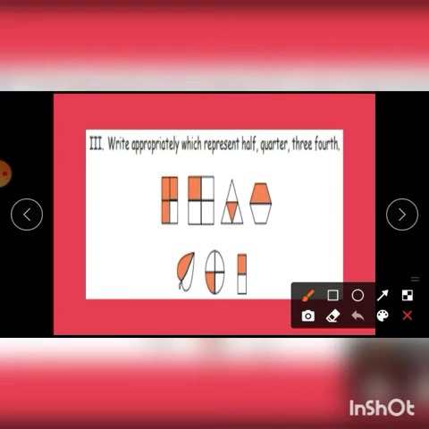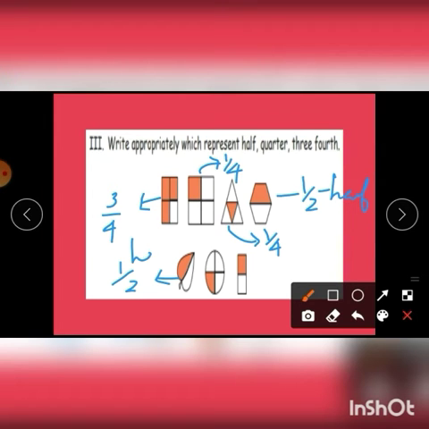Write appropriately which represents half, quarter, 3/4. So the first figure represents 3/4. This represents 1/4, that is quarter. This also represents 1/4, that is also quarter. And this represents 1/2, which is half. So this represents 1/2, which is half. And this represents 1/4, this is quarter. And this represents 1/2, which is half.